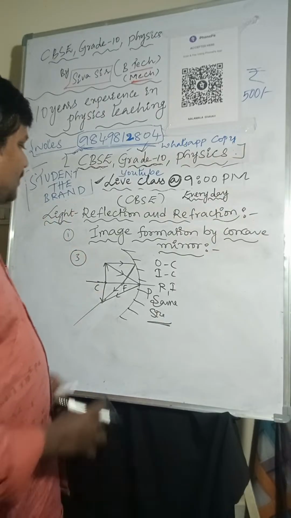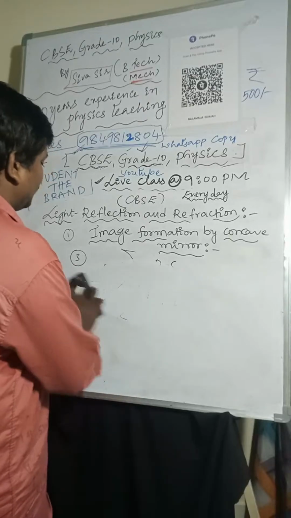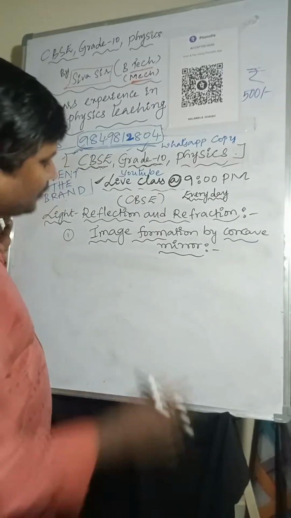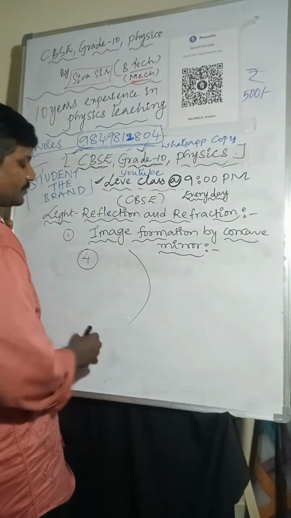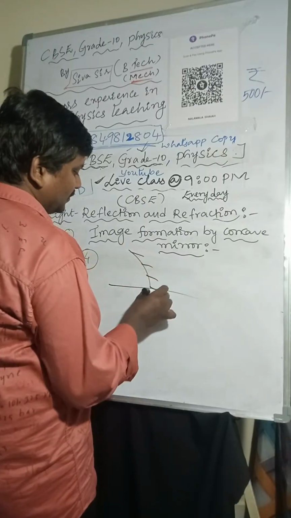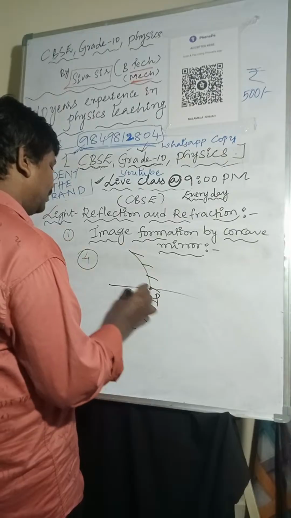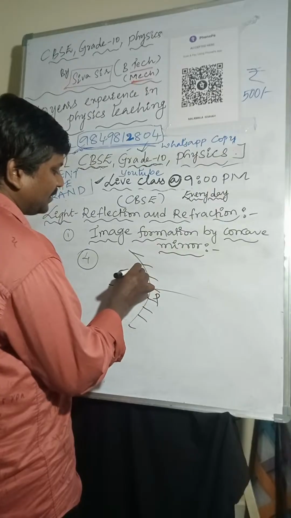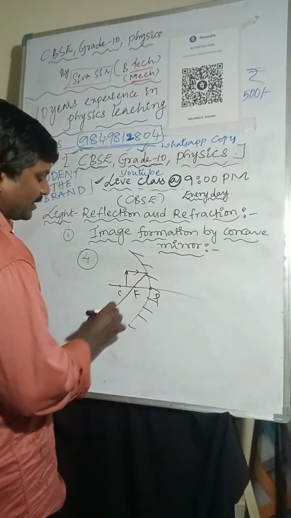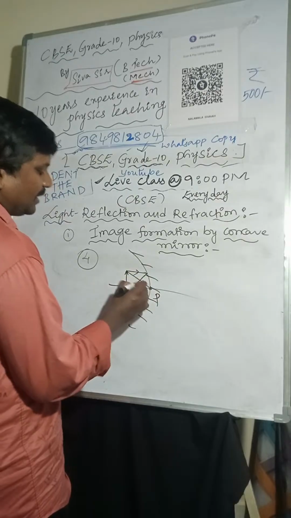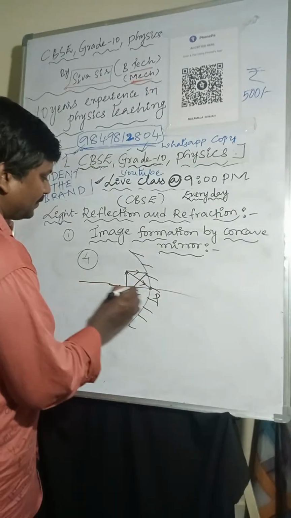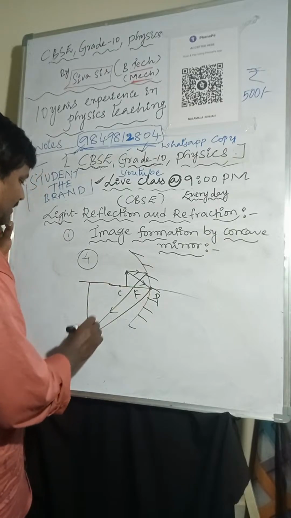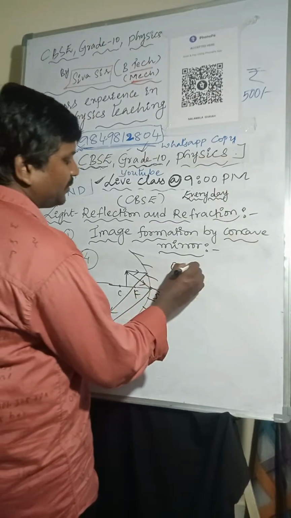Coming to the next one, the fourth one I'll explain. This is the pole, focus and center of curvature. Object is placed between C and F. One light ray I am taking like this, it passes through the focus. Another light ray is incident at the pole and reflects back. Object is placed between C and F.